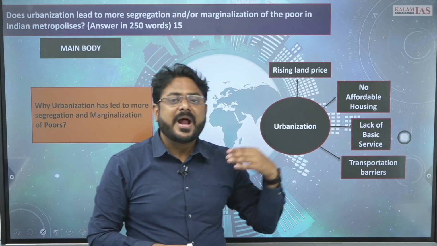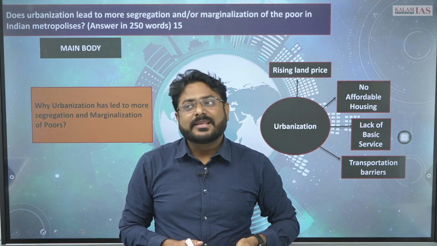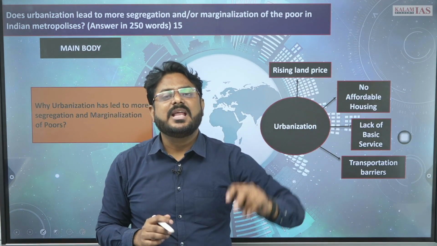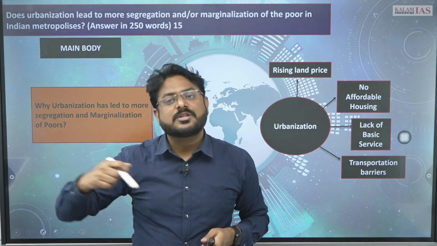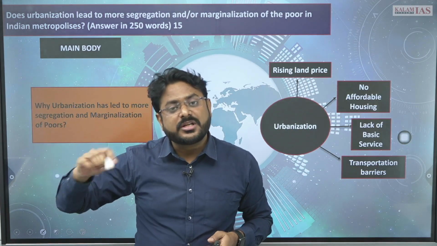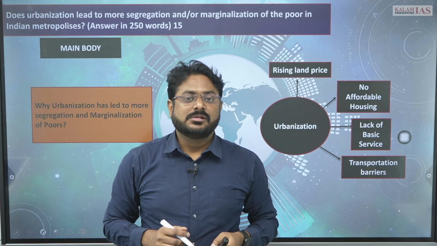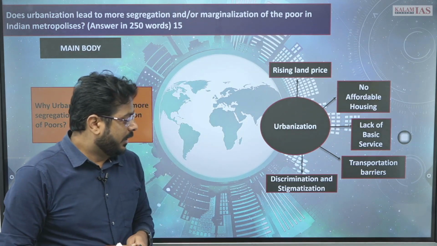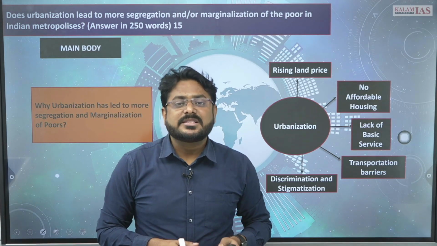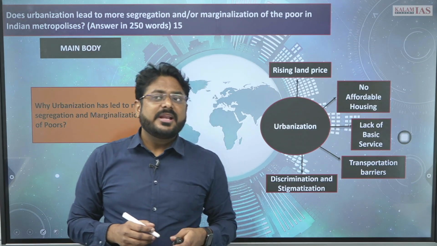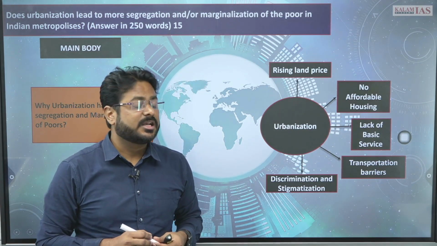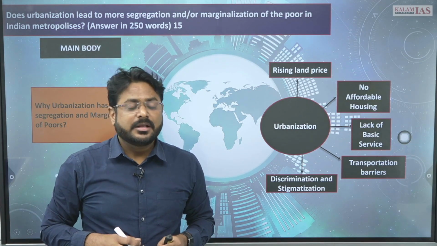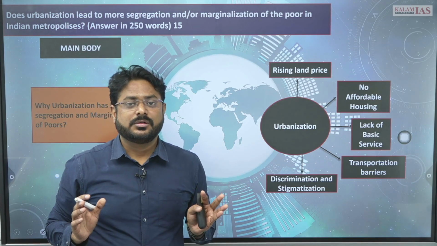Then transportation and barriers are there. बहुत बार क्या होता है ना कि स्लम एरियाज को मीन्स बहुत ही साइड एरिया में बनाया जाता है, वहां से डेली ट्रांसपोर्ट करना है, राइट, and transportation service is not that good in many urban areas, so that is there. Then discrimination and stigmatization. Urban areas have lots of discrimination and stigmatization, rich versus poor, right, so that discrimination is huge in the urban area.